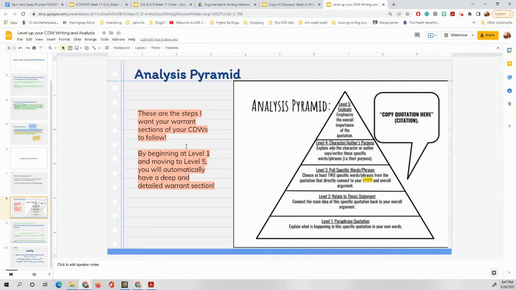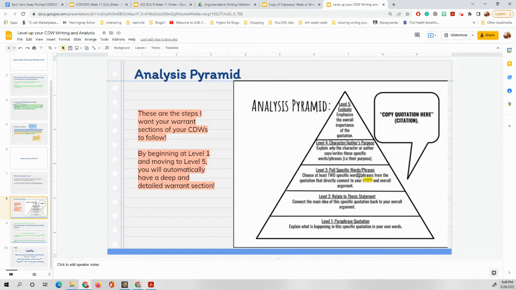Now, this is what I want you to do. We are going to go step by step into analyzing somebody's CDW to see what they're doing, okay? Because we have 5 levels of this pyramid. Level 1, paraphrase the quotation. Level 2, relate this back to your thesis statement. Remember, that's your main claim with your 2 reasons for this pre-essay that we're writing.